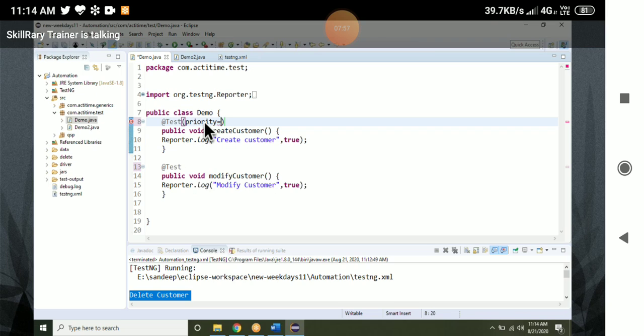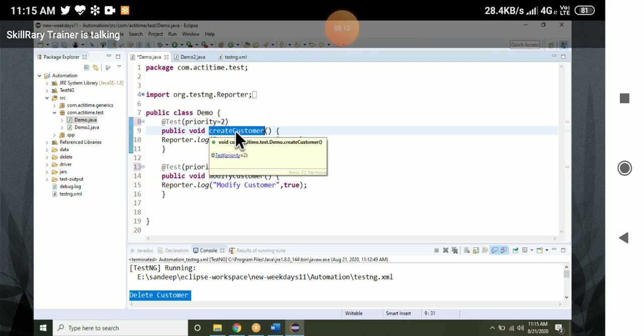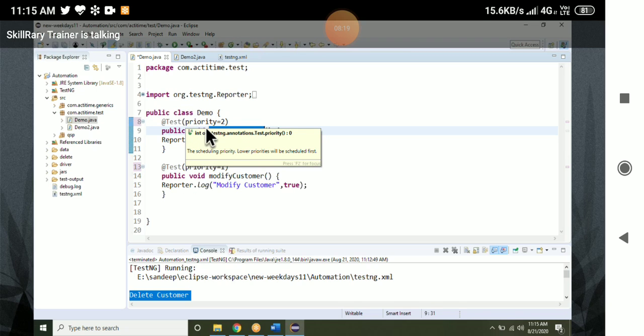I want to execute modify customer first, so I will give priority equals 1. Now modify customer will execute first, and create customer will be executed next, because of priority. The default priority is 0. You can give a negative value, but you cannot give fractions or decimals.